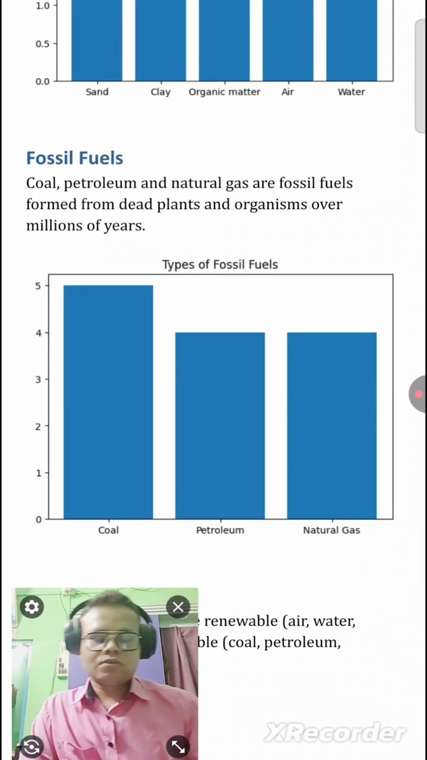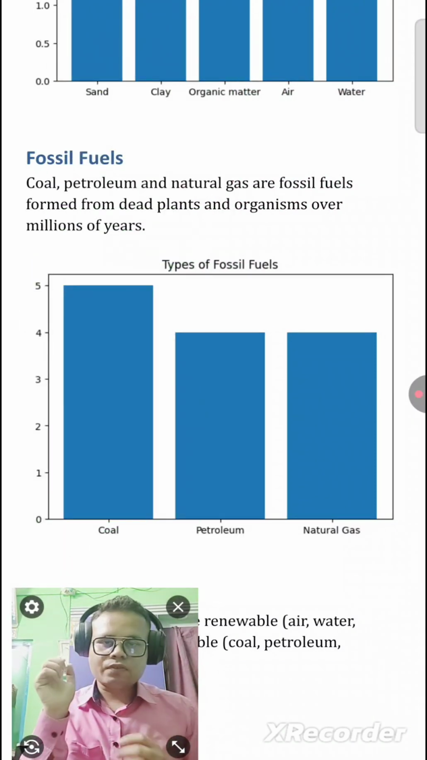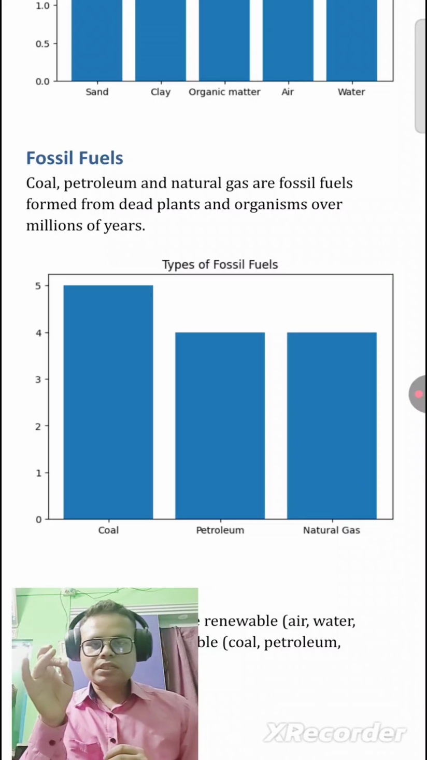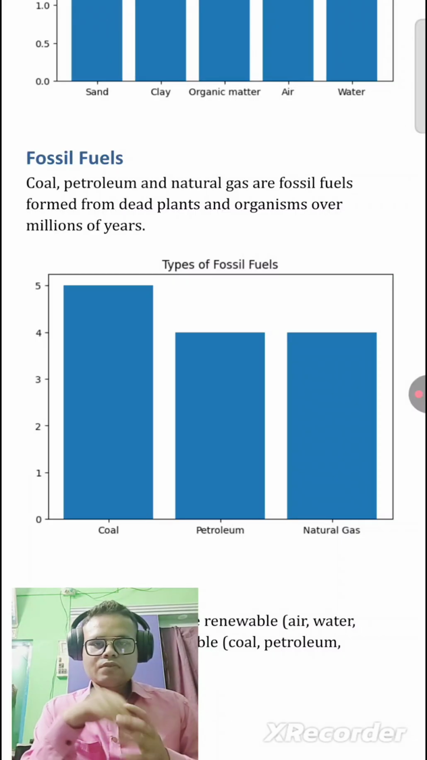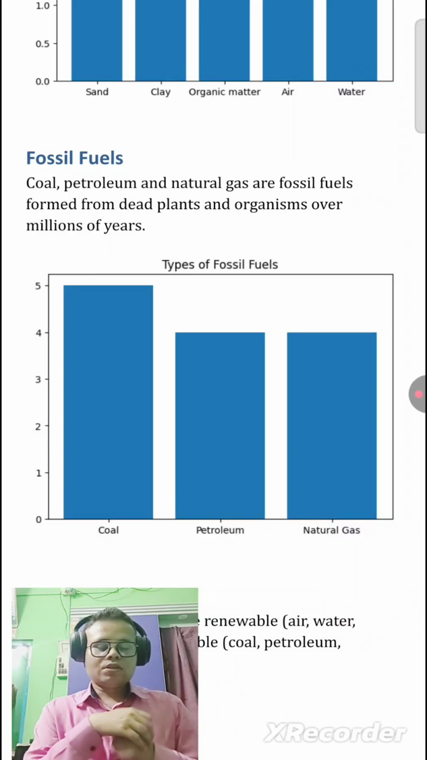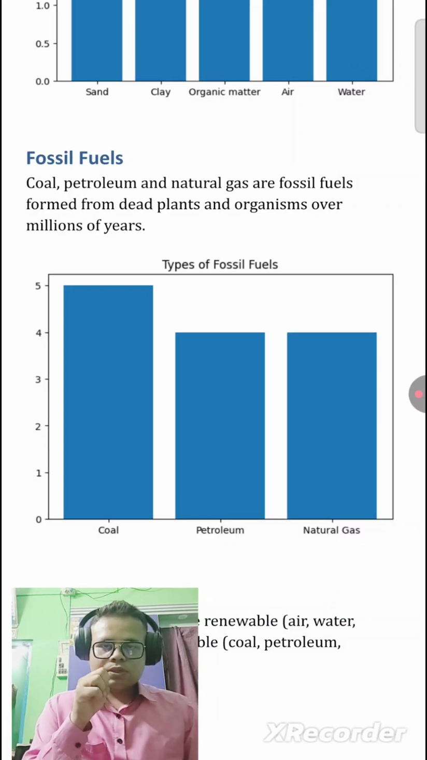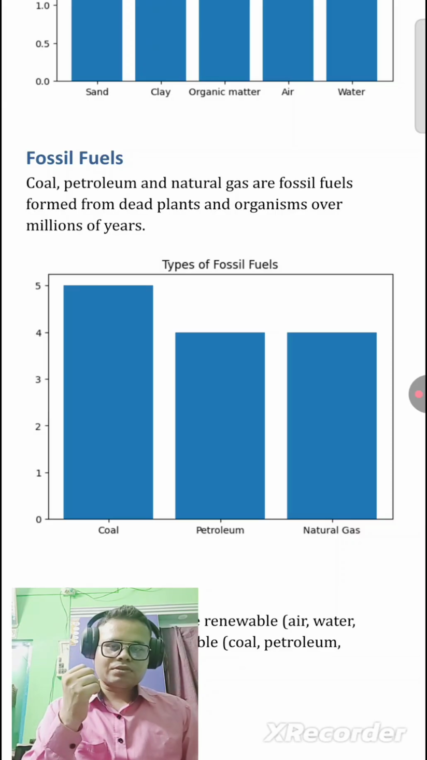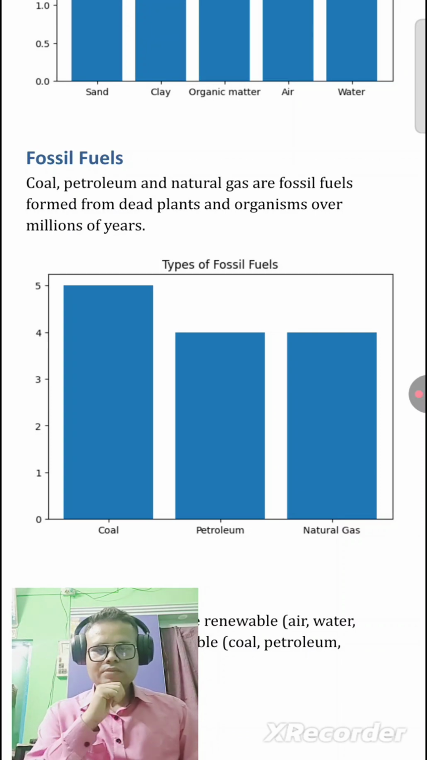Yes. Next topic is fossil fuel. Coal, petroleum and natural gas are fossil fuels, formed from dead plants and organisms over millions of years. You can give the example of dinosaurs, when comets and asteroids came to the earth and destroyed everything. This is the long-term story behind it.